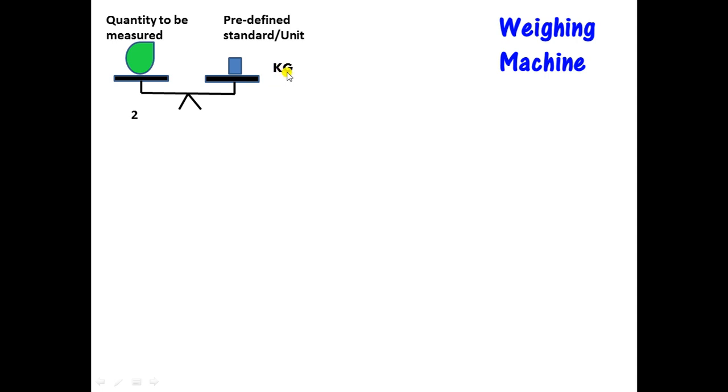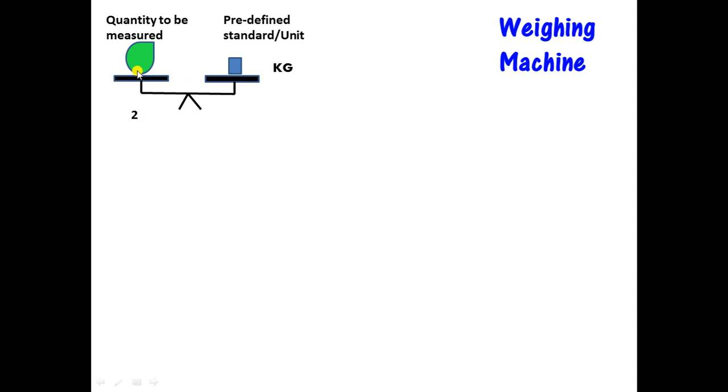Also, we can define measurement as converting a physical parameter into a numerical value. The physical parameter here is the weight, so this weight is converted into a numerical value. We never say that the object is very heavy or it is less heavy.